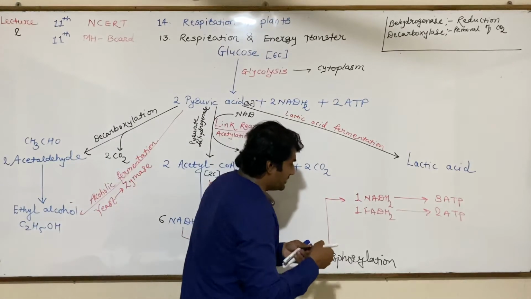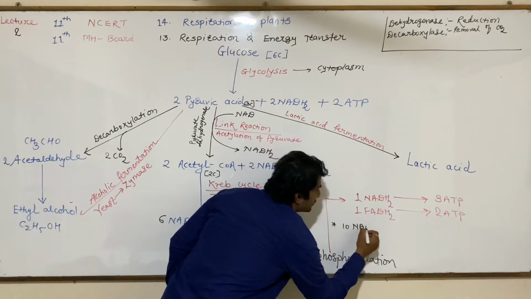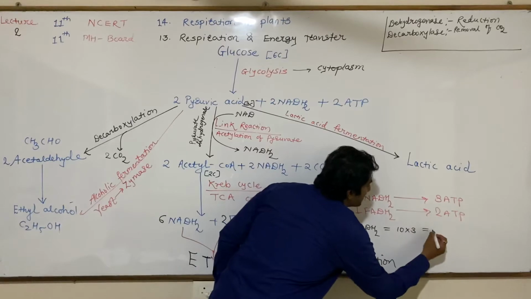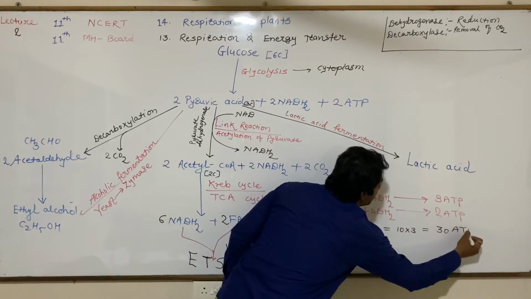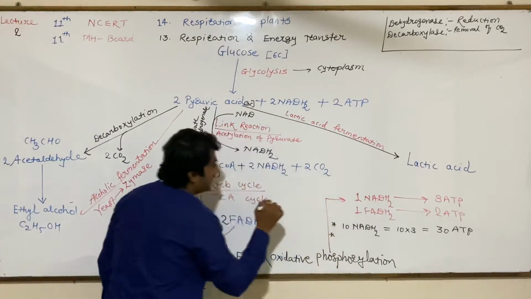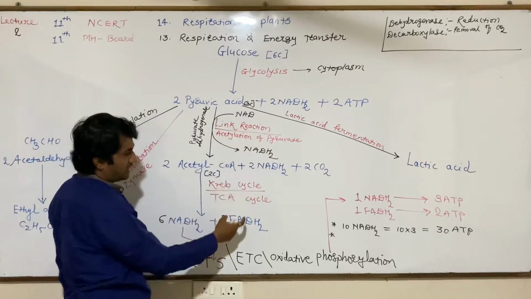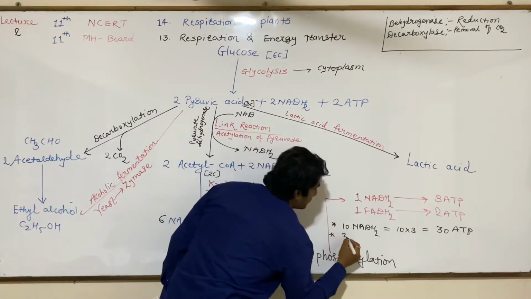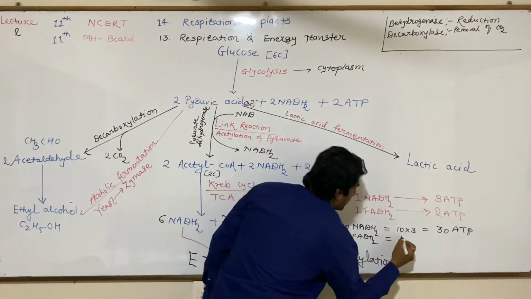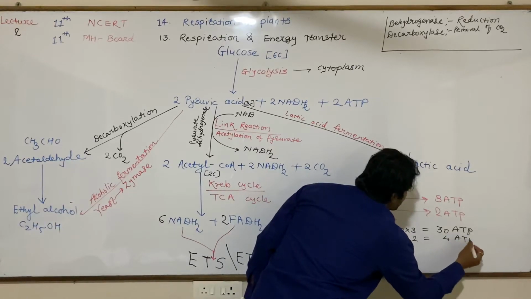From 10 NADH2, how many ATP molecules are produced? 10 into 3 is equal to 30 ATP. How many FADH2 are produced? In the whole process, only 2 FADH2 are produced. From 2 FADH2, 2 into 2, that is 4 ATP.